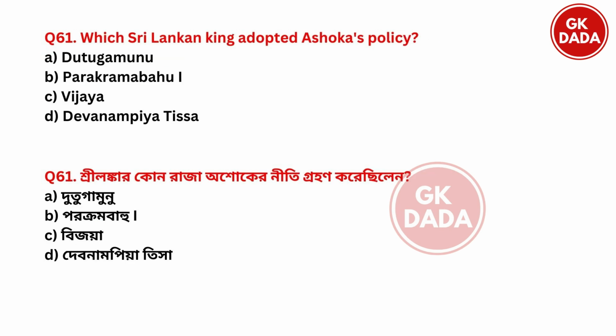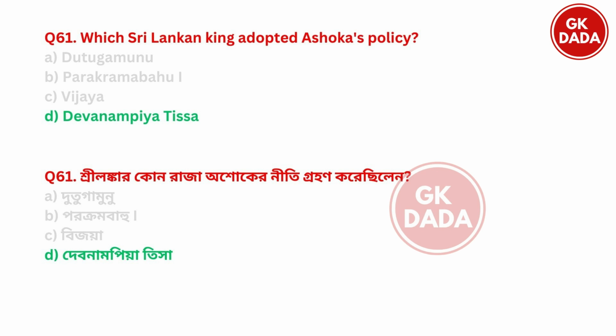Next, which Sri Lankan king adopted Ashoka's policy? Option A Dudugamulu, option B Parakram Bahu, option C Vijay, option D Devanampiya Tisha. And the right answer is option D Devanampiya Tisa. So these all 61 questions are about Mauryan Empire.